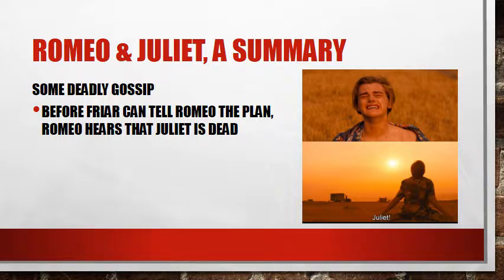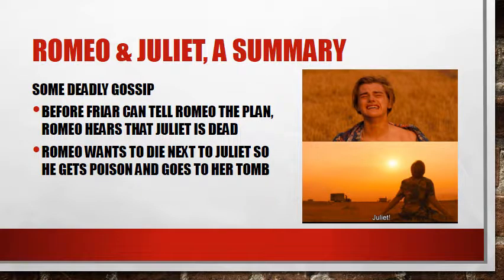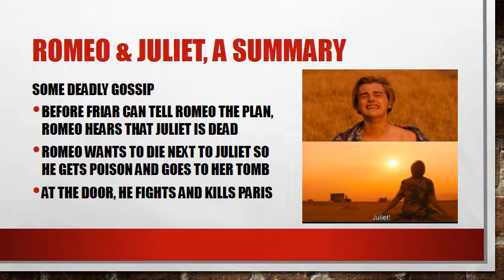Romeo is so upset. He wants to die beside his wife. So he buys poison and goes to Juliet's tomb. He said, if she's dead, then I want to be dead too. Well, guess who's there? He gets to the door, and there's stinking Paris, the guy that she was forced to get married to, or almost get married to. So at the door of her tomb, Romeo fights, and he kills Paris. He does end up winning, but he has now killed 2 people. Pretty intense.